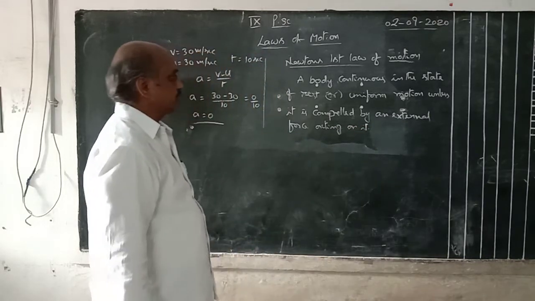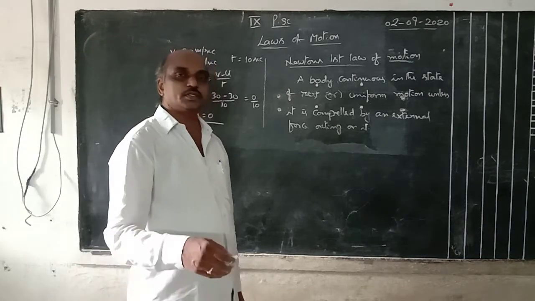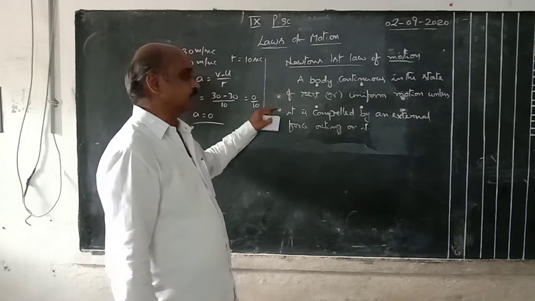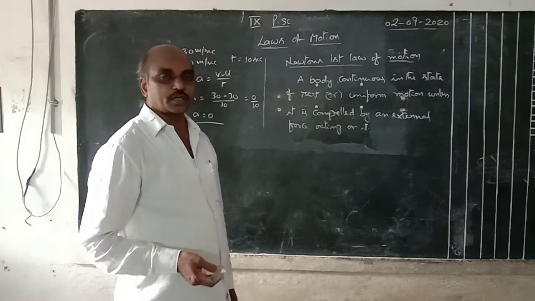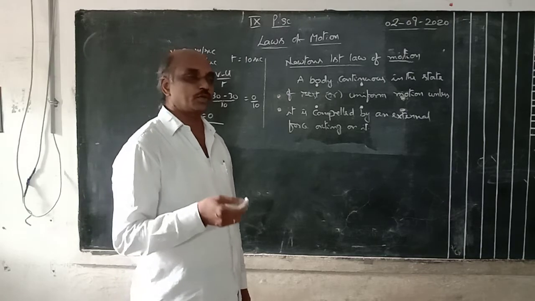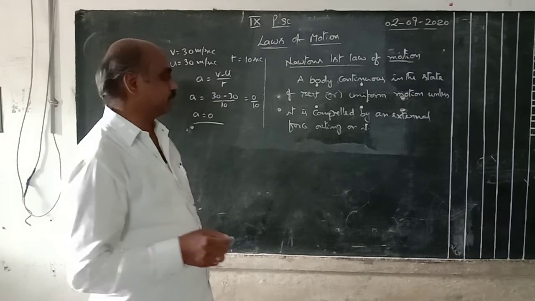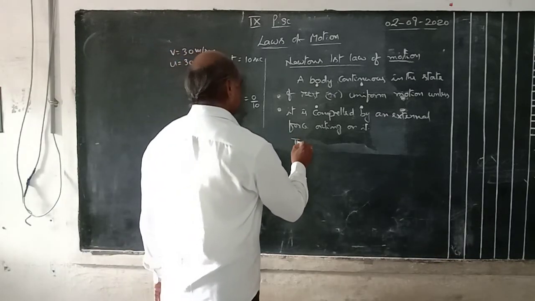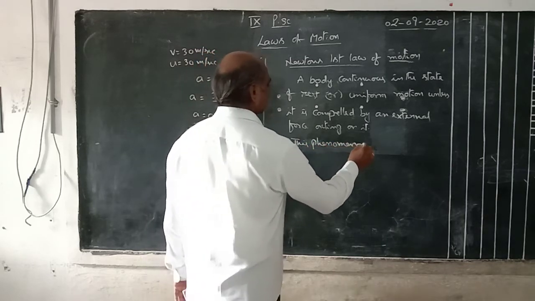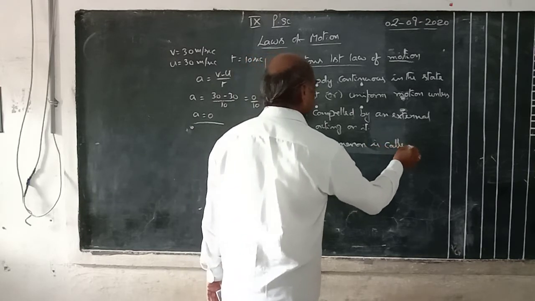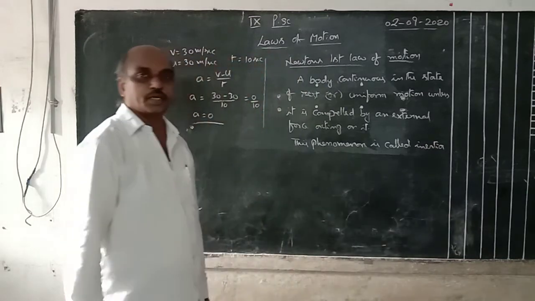That means Newton's first law means a body continuously in the state of rest. Suppose any body is at rest, it is always in the rest position only. Suppose it is in uniform motion, always in the uniform motion only. Suppose we apply some external force on it, then only the position of the object is changed. That means the rest position or uniform motion is disturbed. This phenomenon is called inertia.